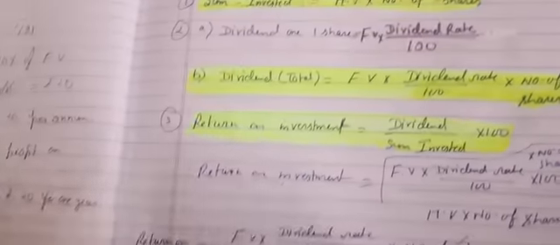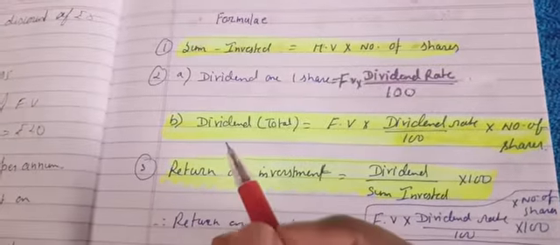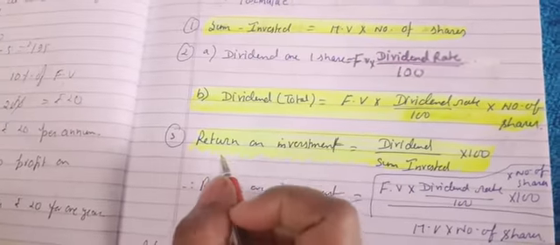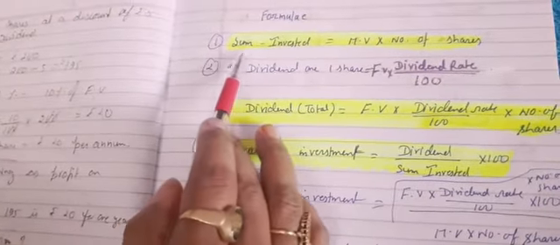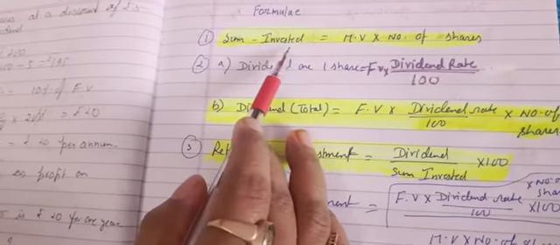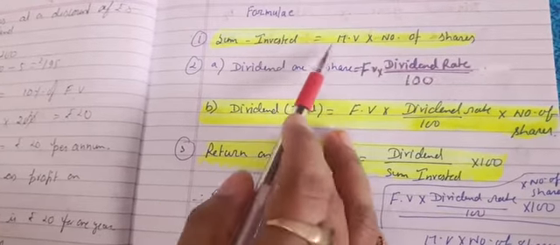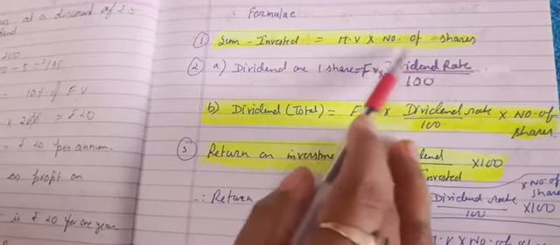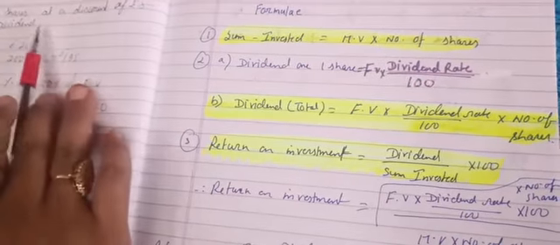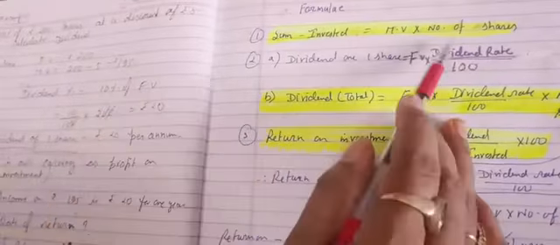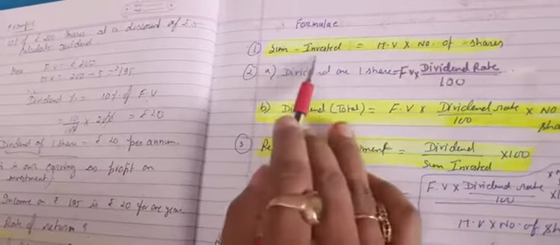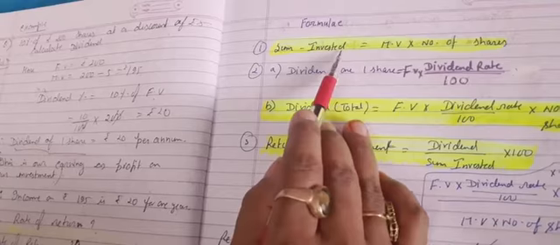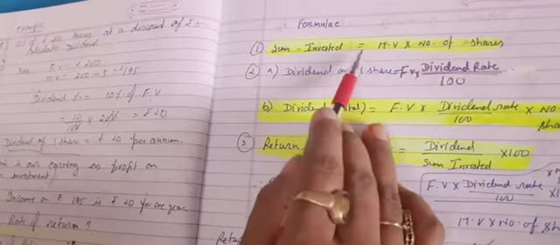Now a few formulas we have to learn. 4 formulas I have written and we are going to use them. 3 formulas are here and the 4th one is on the next page. First, sum invested means total money invested. How do we calculate it? Multiply market value with the number of shares. Think about this question: what is the market value? 195. If the number of shares were 50, then 195 into 50 is equal to the total sum invested, total money invested. So that is your first formula.